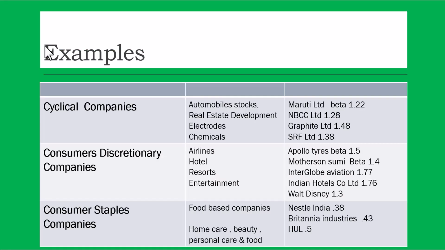Cyclical companies, consumer discretionary companies, and consumer staple companies. For example, automobile stocks: Maruti, beta is 1.22. Real estate: NBCC. Electrode chemicals: SRF, 1.38. Consumer discretionary like airlines, hotels, resorts: Apollo Tires, Motherson Sumi, InterGlobe Aviation, which is an airline company, and hotel, 1. Walt Disney, 1.3. Consumer staples like Nestle 0.38, Britannia 0.3, Hindustan Lever 0.5.